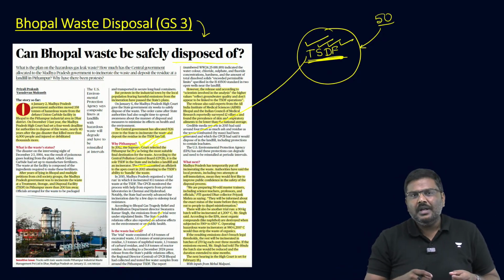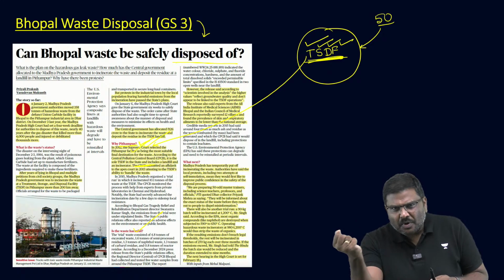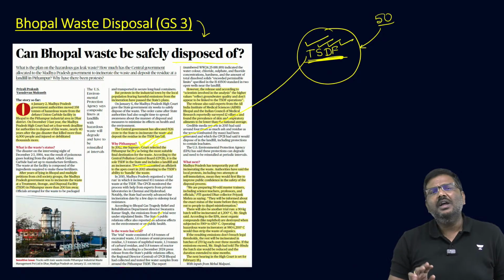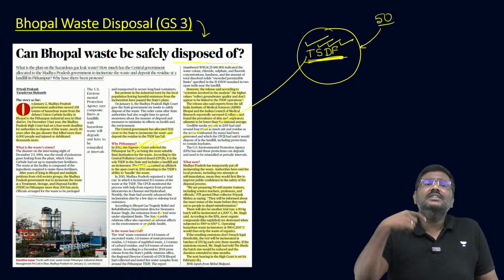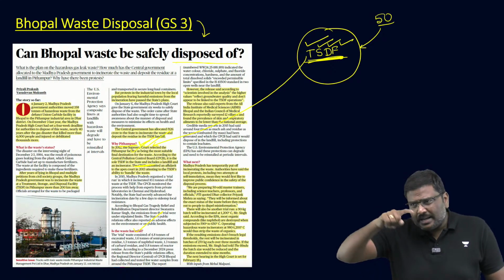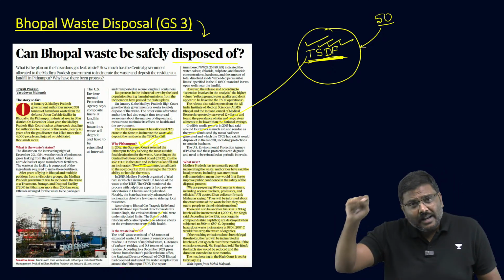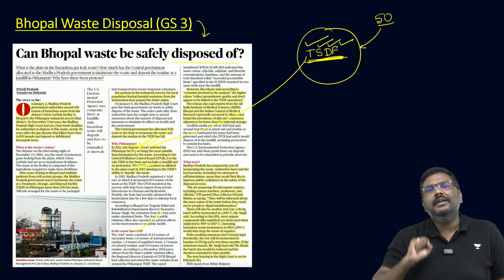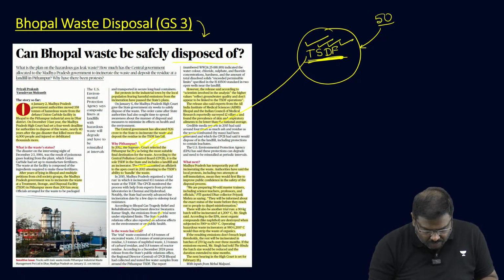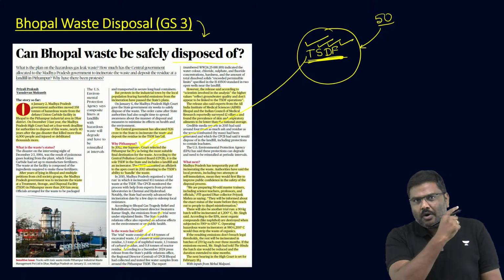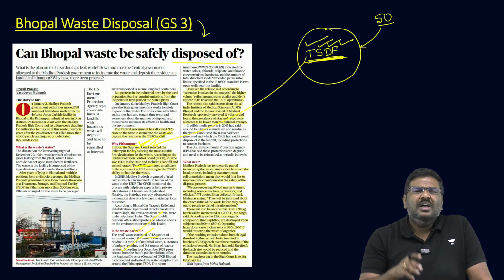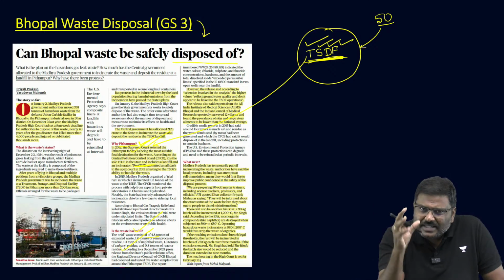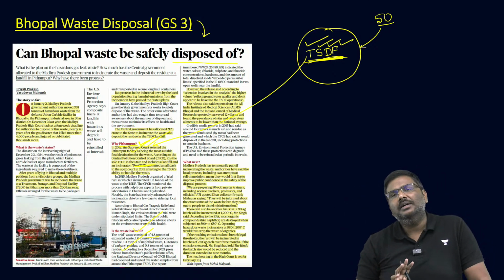What do you mean by trial run? Some of the waste is disposed of using the same process that we want to use currently. And once you dispose of it, what is the impact? Was there pollution because of that? Was the air polluted? Was the water polluted? Now the data will be collected. According to the trial run done earlier, there was no major impact of disposing of this toxic waste using the Pithampur plant.